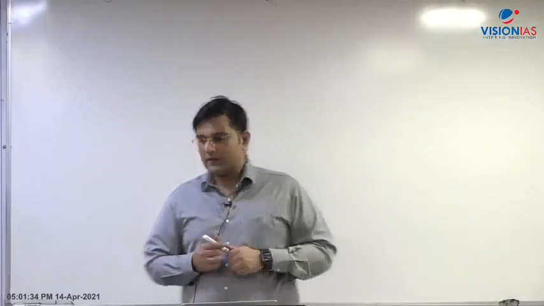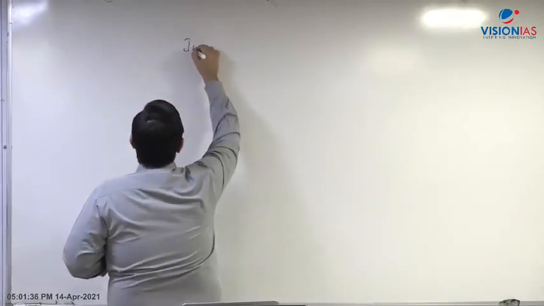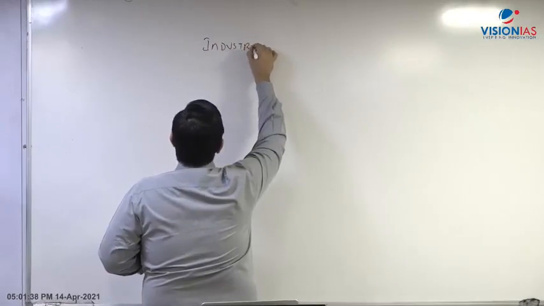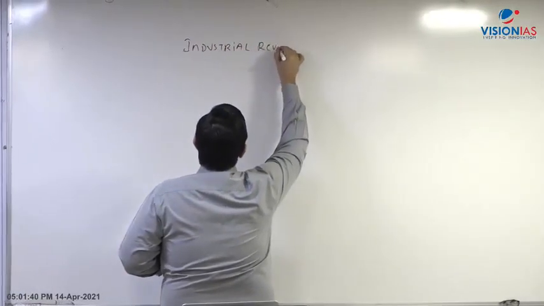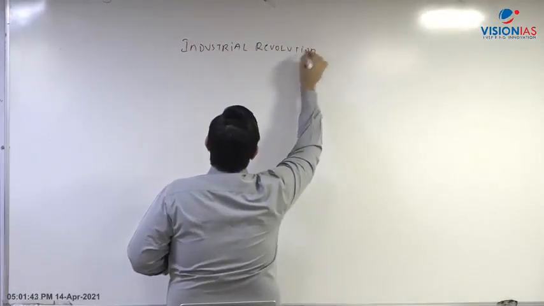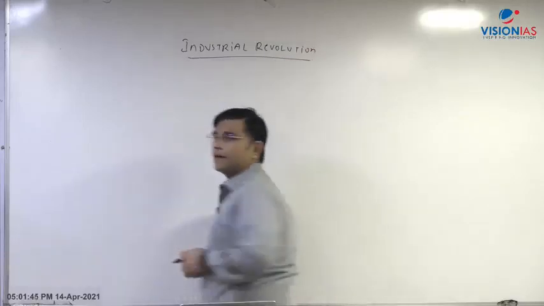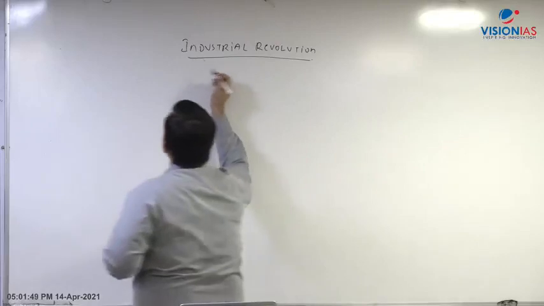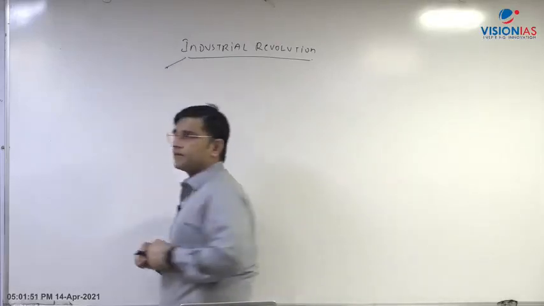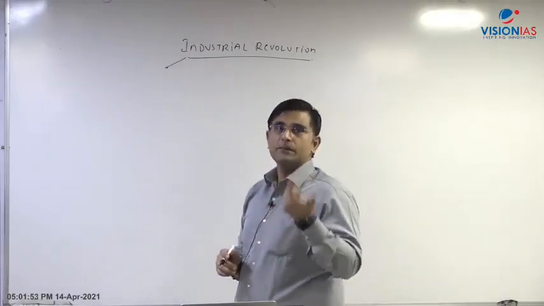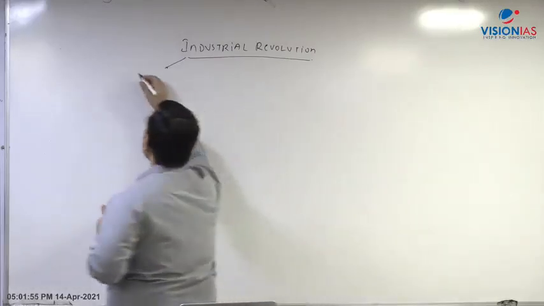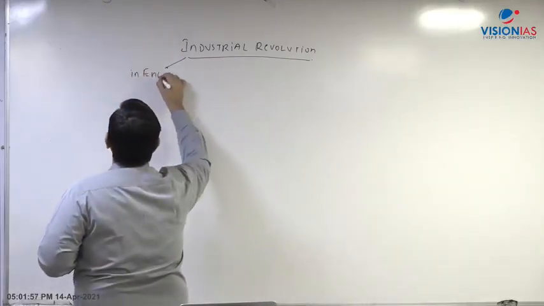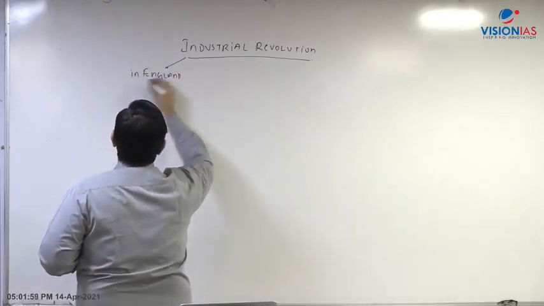So what is the name? Name is industrial revolution. ठीक है. And what are the things that we are discussing in the industrial revolution? In the industrial revolution, we are discussing the industrial revolution which happened in Britain or in England, right? So we are discussing that it is taking place in England, ठीक है, Britain, कुछ भी लिख सकते हो आप.